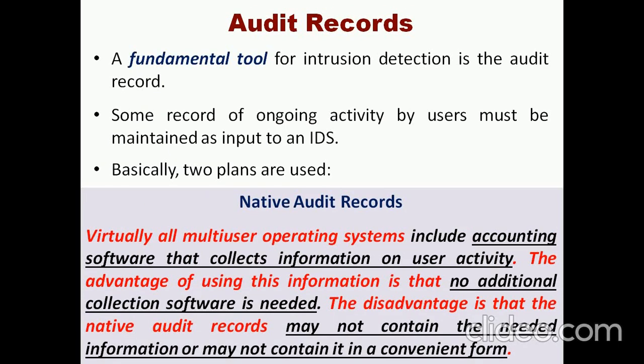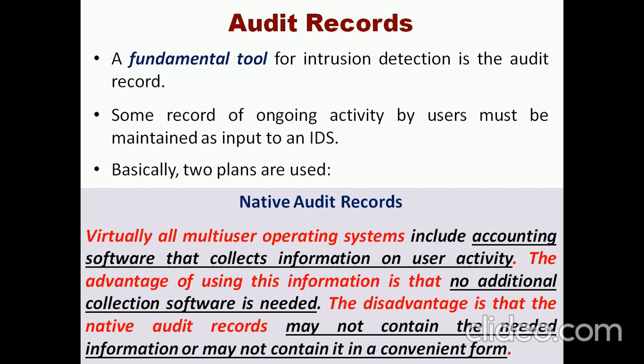Okay, the native audit record means that the operating system itself has accounting software that collects information about the user. By default, the operating system has the facilities of this accounting software, especially log files, which collect the activities of specific users.